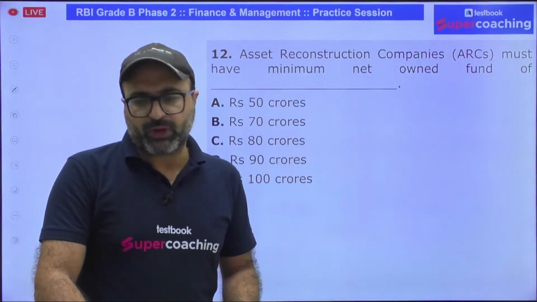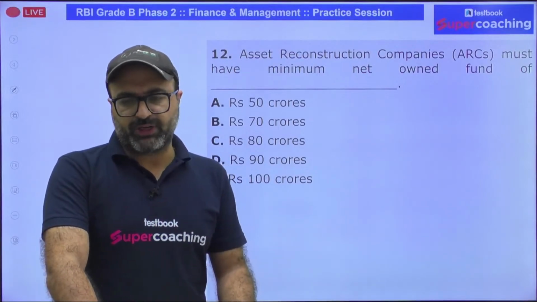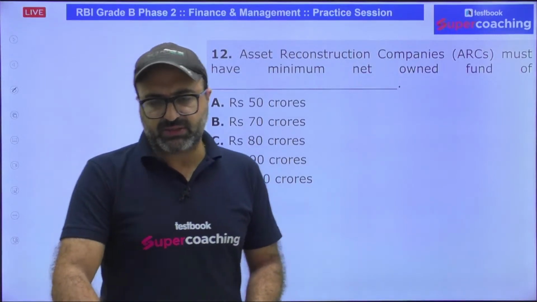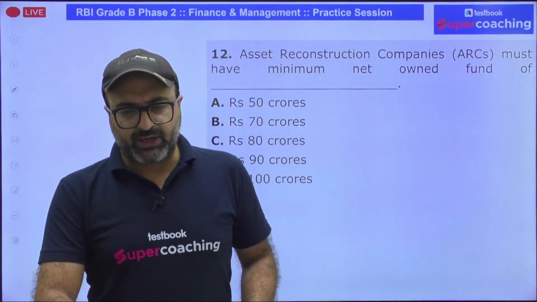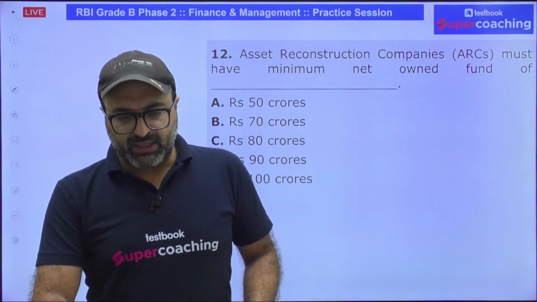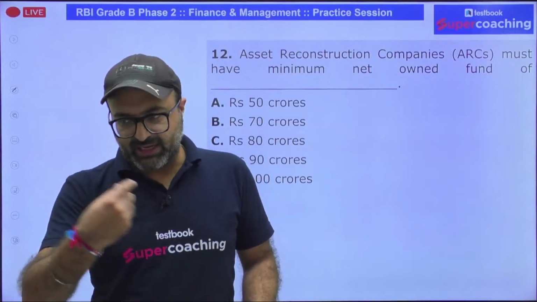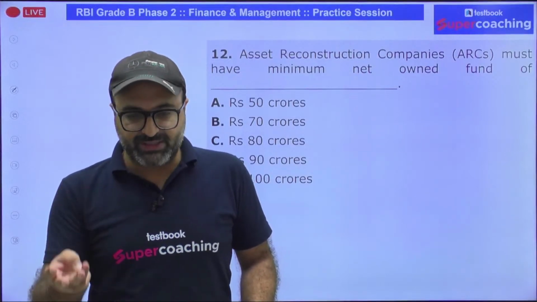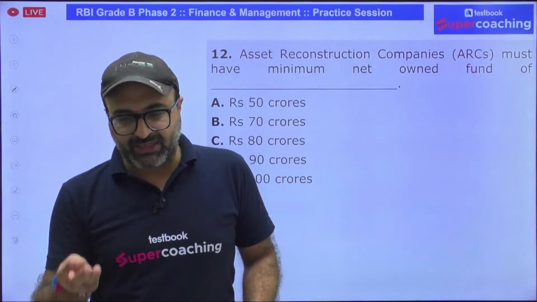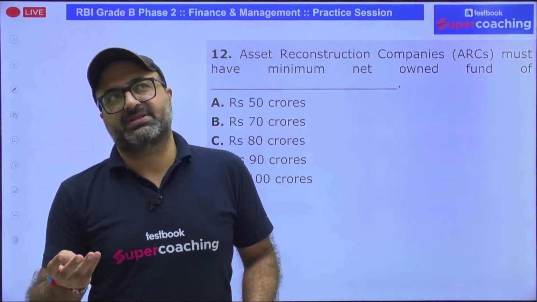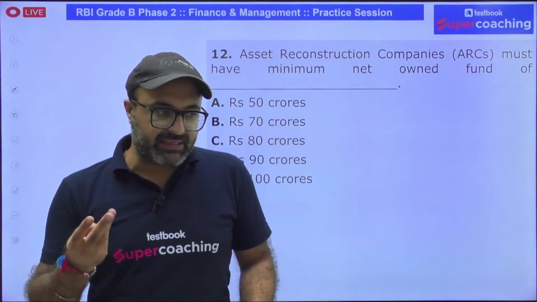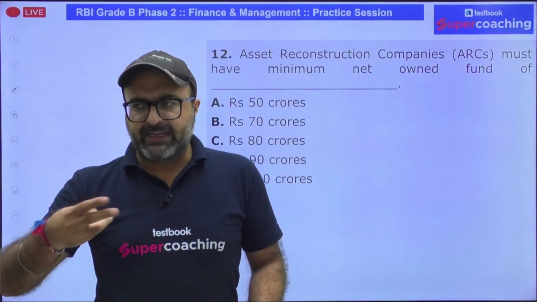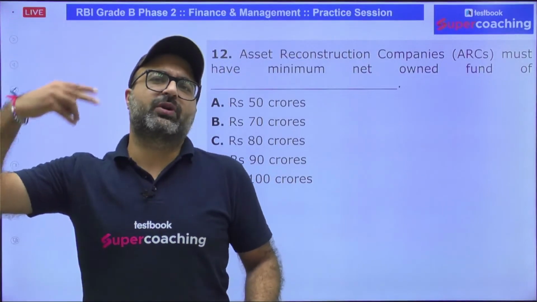No comments? Okay. Net owned fund, if someone asks you this, it is very important to answer this question. Remember that net owned fund, in a nutshell, is equal to paid up capital plus free reserves plus surplus funds of the company minus intangible assets minus accumulated losses minus deferred revenue expenditure, the expenditure which you are going to make in the near future.